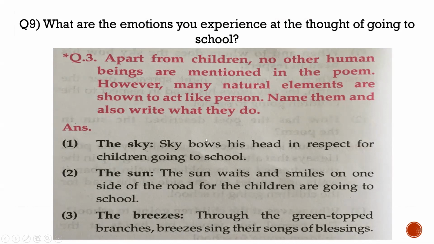The sky bows his head in respect for children going to school. The sun. The sun waits and smiles on one side of the road for the children going to school. Number 3, the breezes. Through the green topped branches, breezes sing their songs of blessings. So from these lines, we come to know that the sky, the sun, the breeze are all natural elements. They are not human beings, but they are doing the actions of bowing down, waiting, and singing songs which are related to human beings. So in this way, these elements are behaving as if they are persons, means living beings.